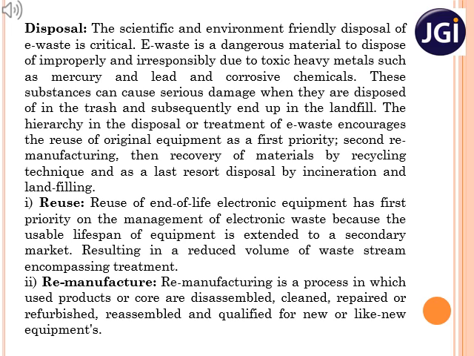If an equipment is reused, then the life of that material gets increased and hence it should be of first priority. This also results in a decrease in the volume of waste. The other option is remanufacturing, wherein equipments are disassembled, cleaned and repaired. Such articles are called refurbished articles. Examples: refurbished smartphones available in the market, which are relatively cheaper. These are articles which are reassembled and qualified, and look like new equipments.